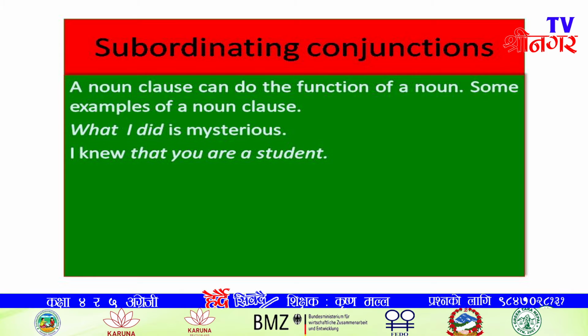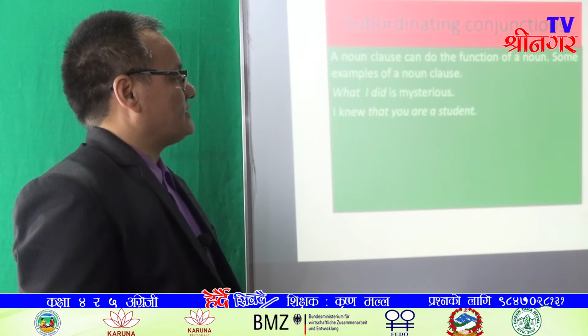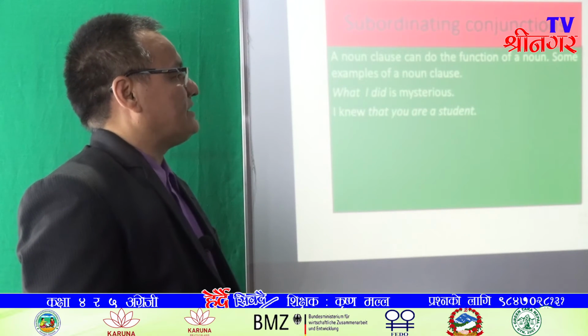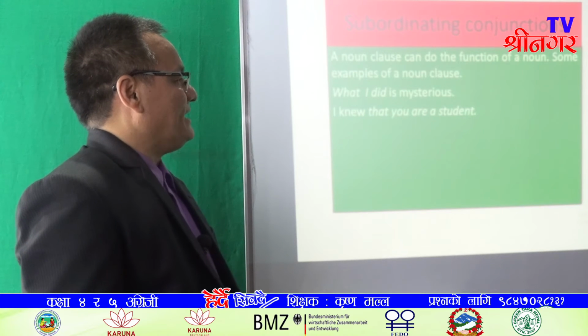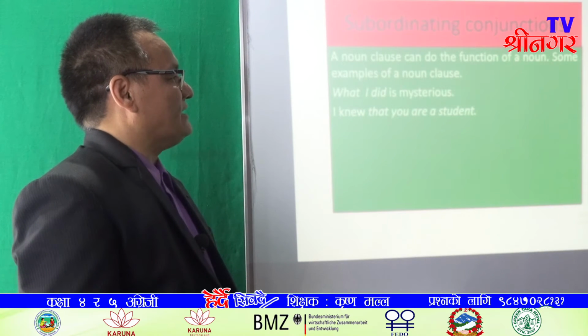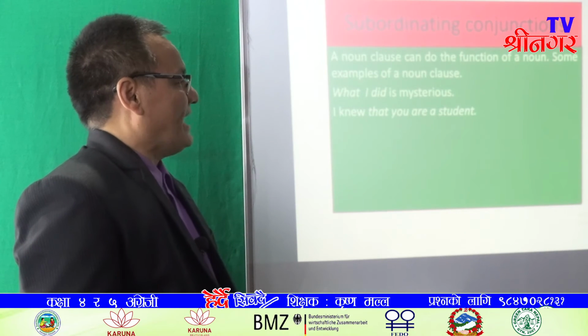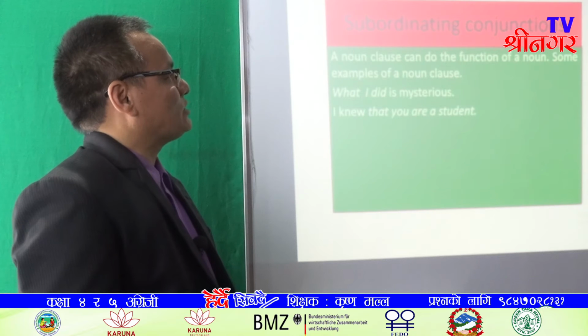Next, I knew that you are a student. Here, I knew is the main clause. That you are a student is a subordinate clause. Here, the subordinate clause that you are a student has become the object of the sentence. I is subject, knew is verb, that you are a student is an object. That's why it is a noun clause.